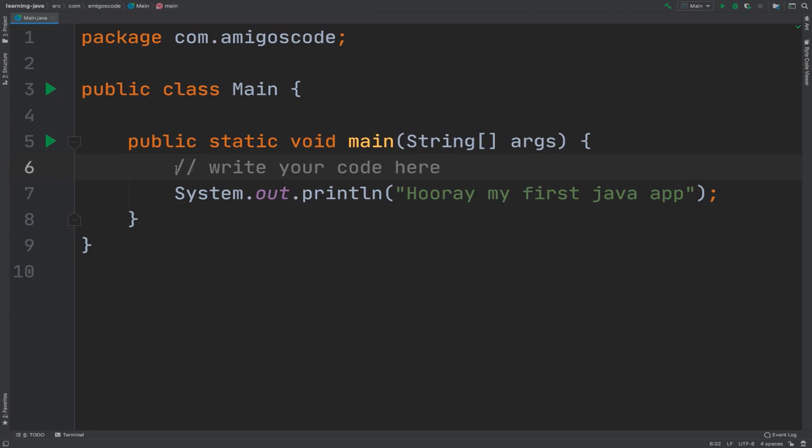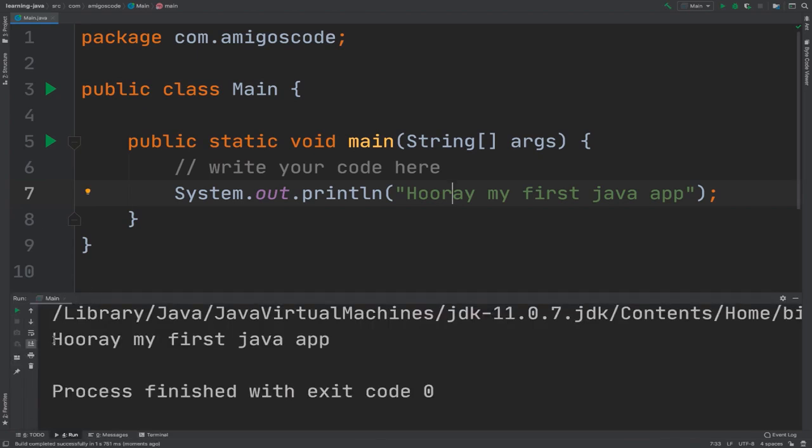This is simply a comment. If I run this main method, you can see that we have, hooray, my first Java app.